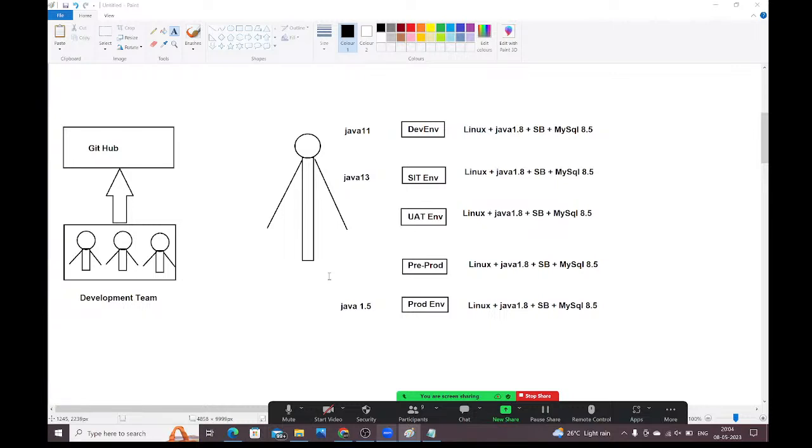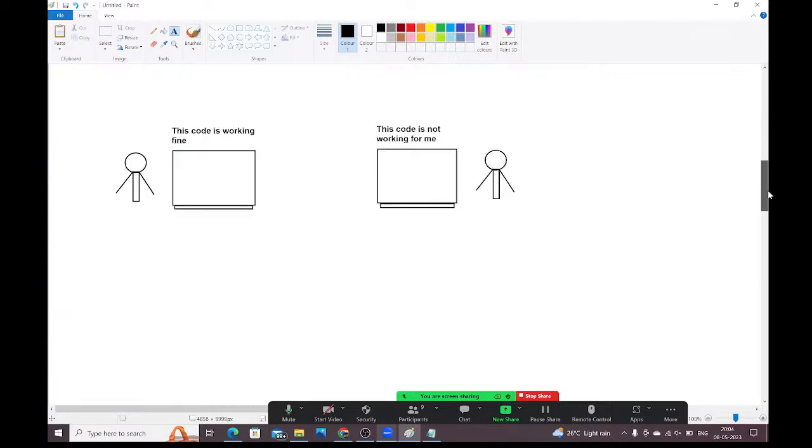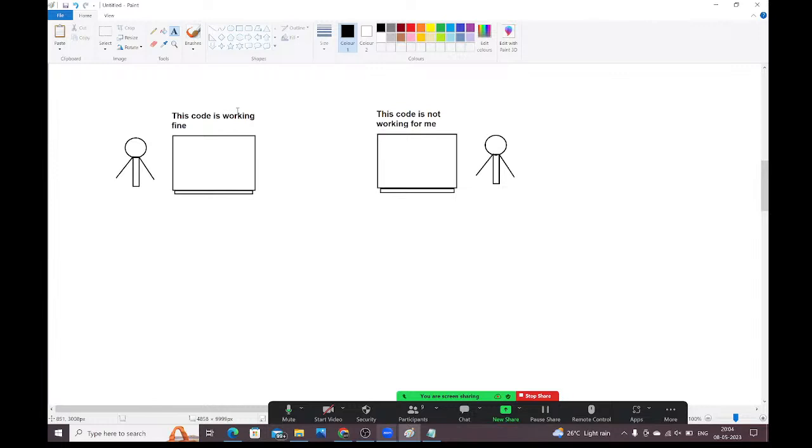What is virtualization? Earlier we had this problem, and to overcome it, virtualization came into the picture. To resolve this problem, people go for virtualization.